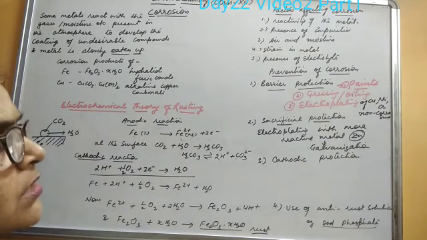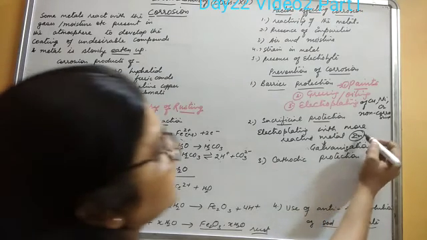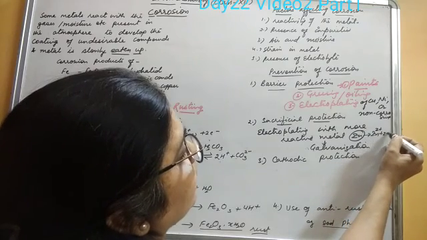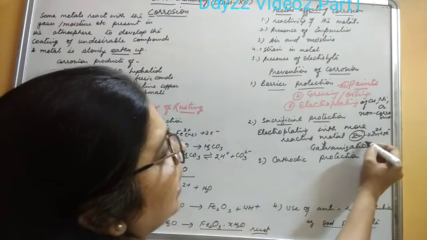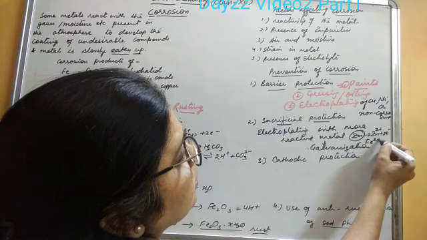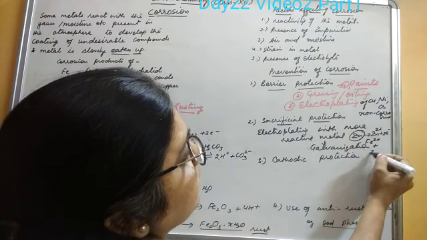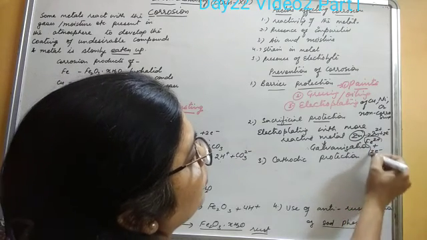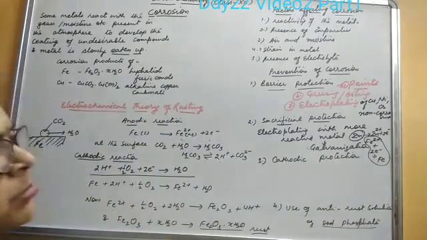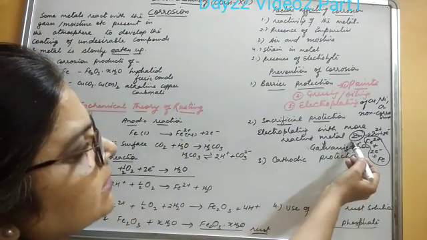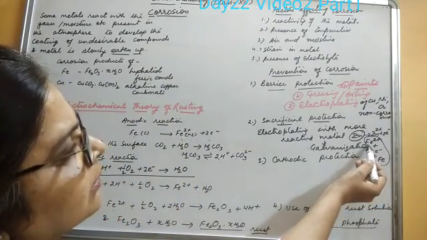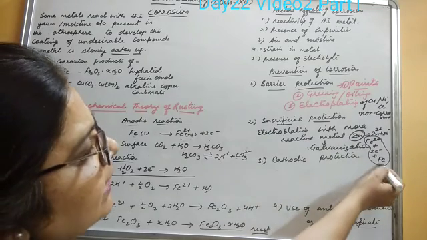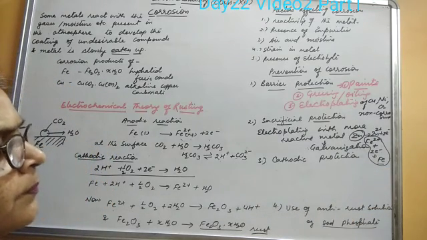Even if some scratches are there, zinc itself gets oxidized to give electrons to the iron, so that iron can be reduced. So quickly it gives its electrons to iron, so that iron gets reduced and no corrosion takes place. It means zinc sacrifices itself for the iron. It itself gets oxidized, but iron remains as it is, no corrosion is there.